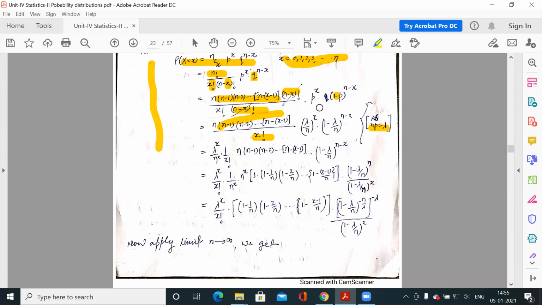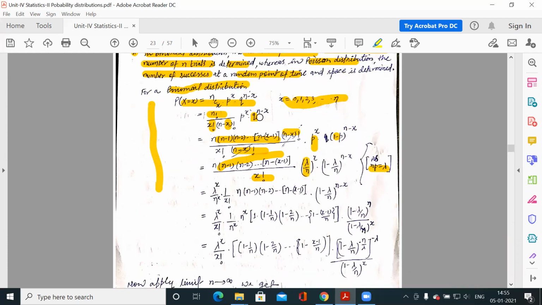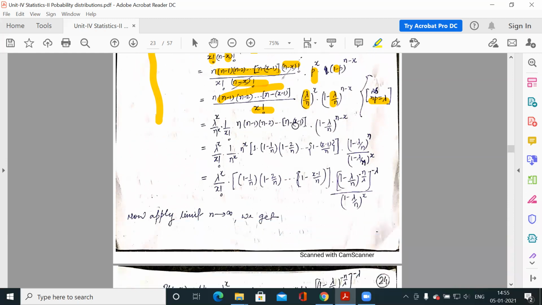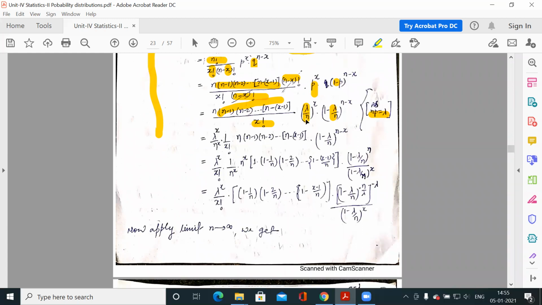So we are converting, means we are replacing P using this equation. NP is lambda, so P would be lambda by N. Similarly, because Q is 1 minus P, and P is lambda by N. Now lambda by N to the power x is lambda to the power x by N to the power x. This factorial x is here, 1 by factorial x. This is your numerator, and 1 minus lambda by N to the power N minus x is as it is.